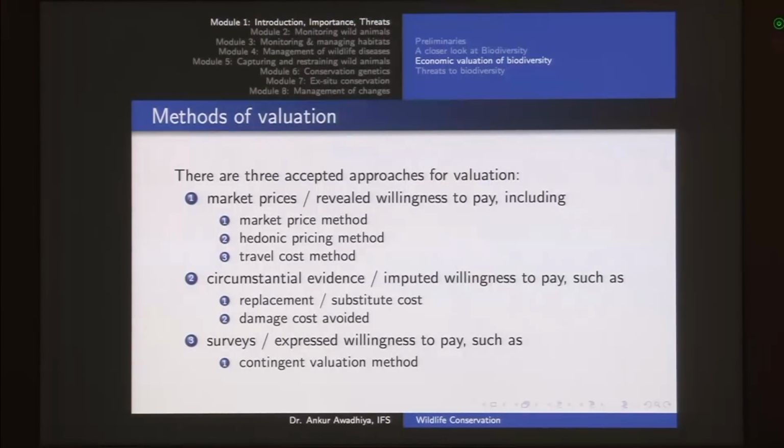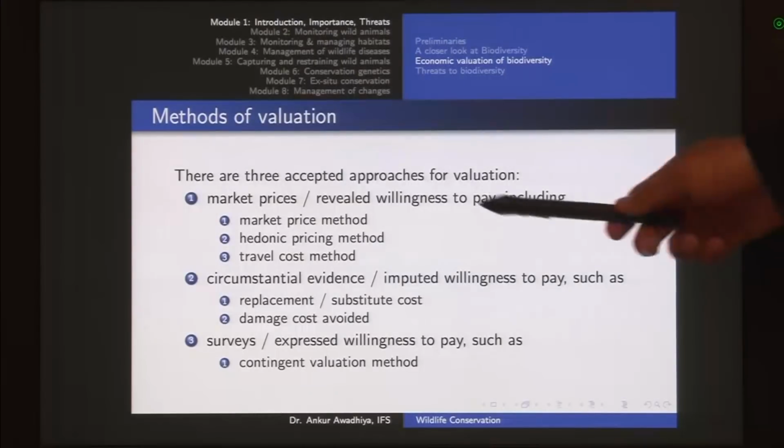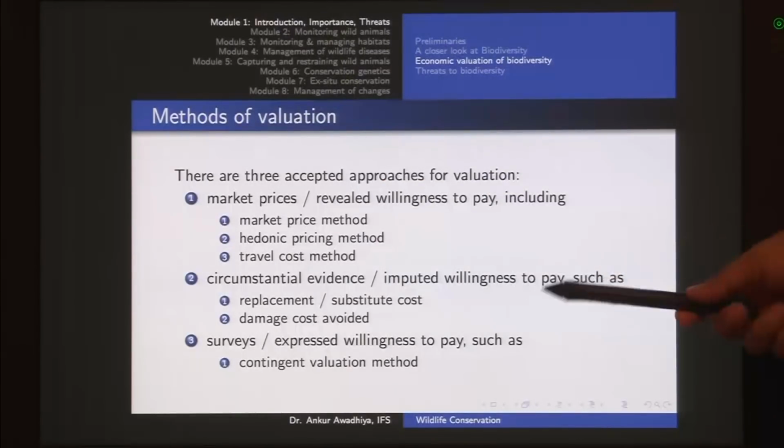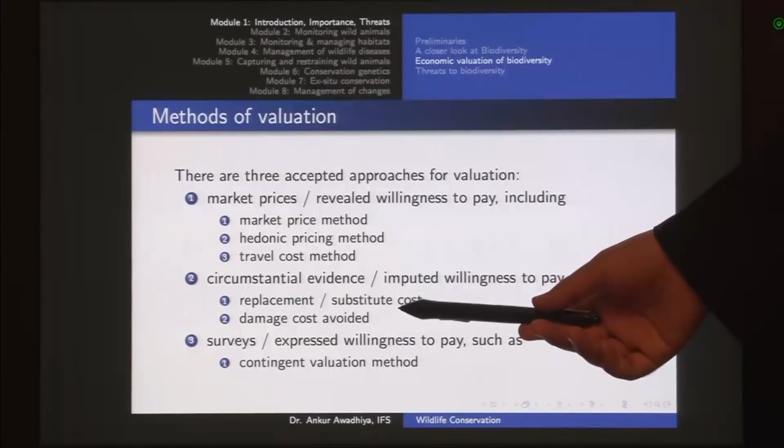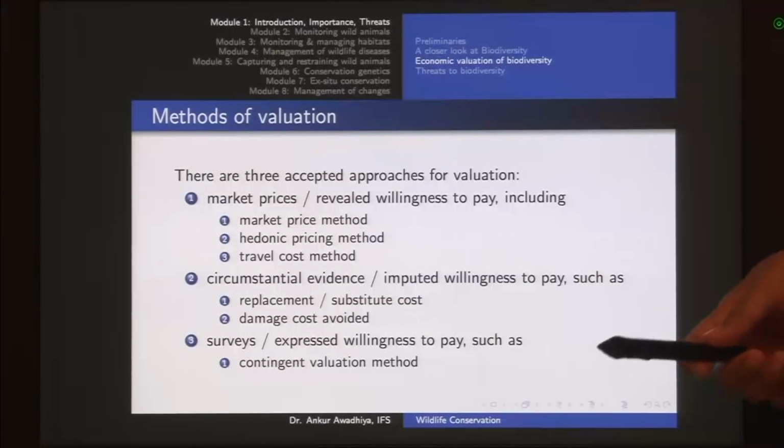Now next we talked about the methods of valuation. So there are three methods: revealed willingness to pay, which is the market price method. Then we have imputed willingness to pay, such as replacement cost or substitute cost, damage cost avoided, and the express willingness to pay, such as the contingent valuation method.